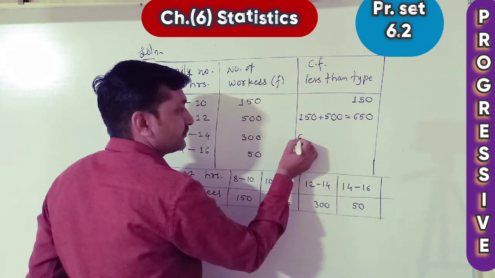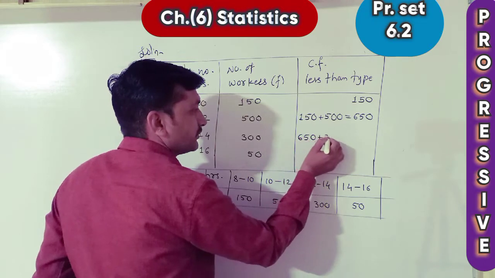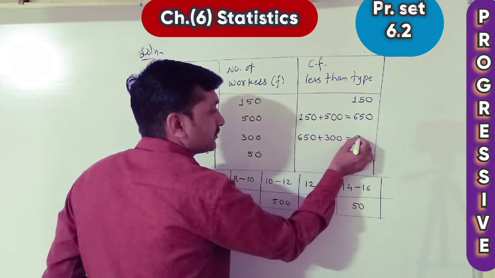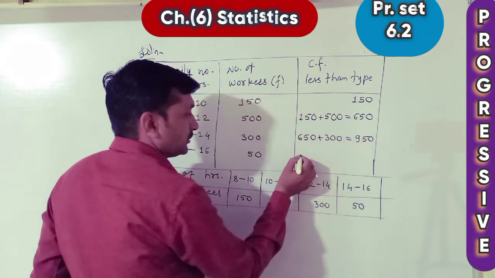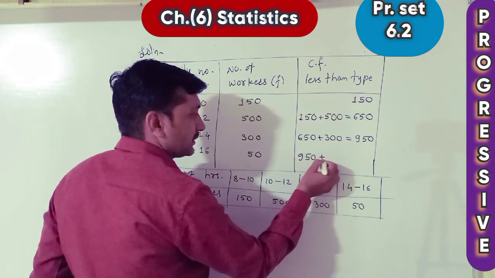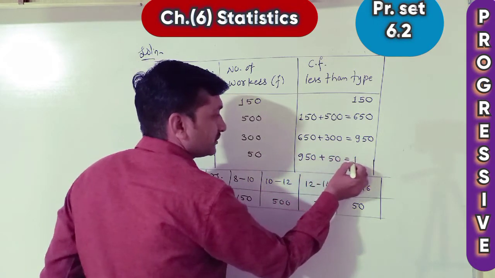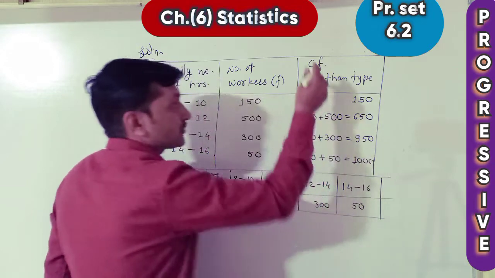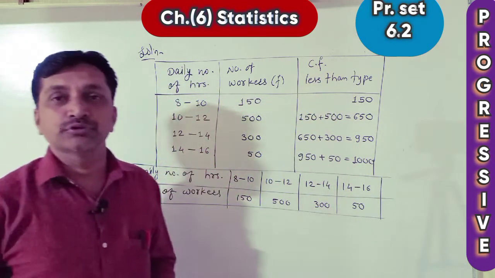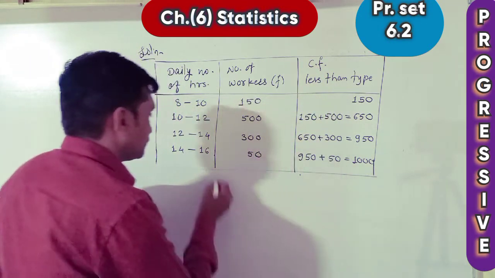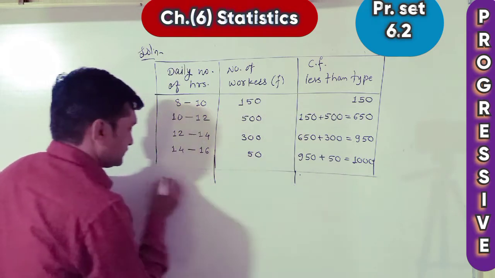Then 650 plus 300 gives 950. Then 950 plus the last 50 gives 1000. This is the table of the solution. After that we want one more row.